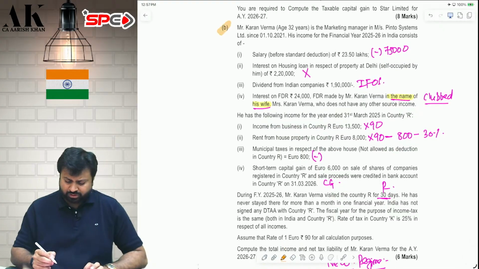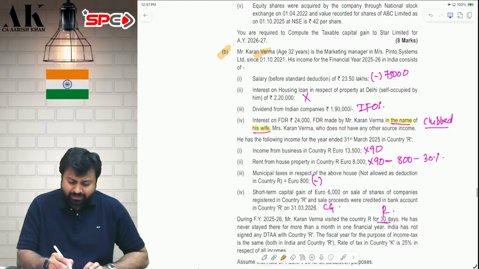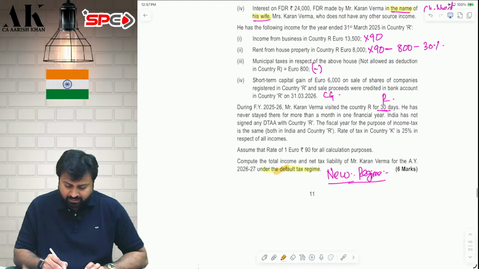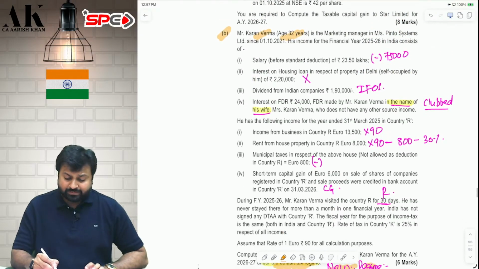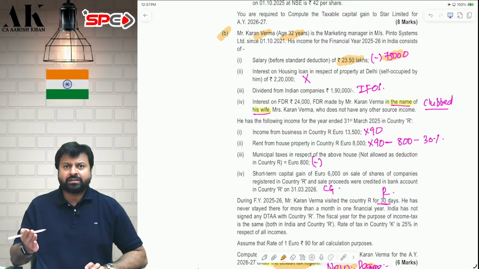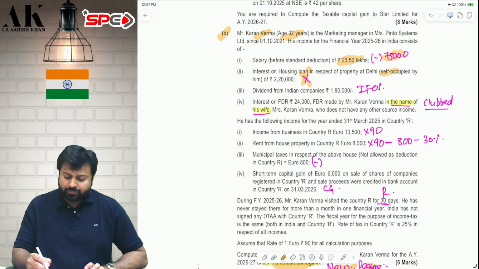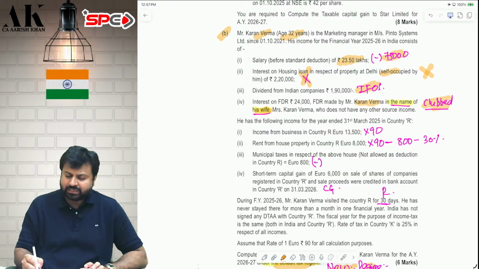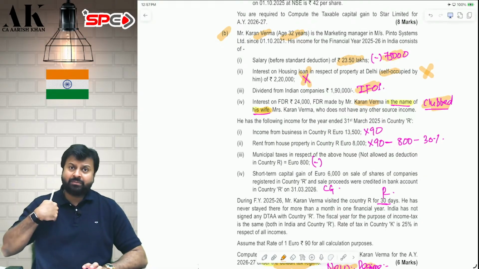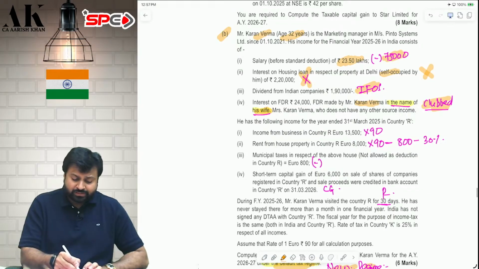Question number B is a new question. Let's see. Mr. Karan Verma is aged 32 years. We are supposed to compute Karan Verma's total income under the new regime. Salary is 23,70,000, from which you will take 75,000 standard deduction. Interest on self-occupied property is not allowed in the new regime. Dividend will go under IFOS. Fourth point, he is making some FD in the name of his wife, and she is earning some interest. If I make an FD in the name of my wife, that interest will be clubbed in my hands, because that is my income, not the wife's income. So you have to club that. These are the domestic incomes.